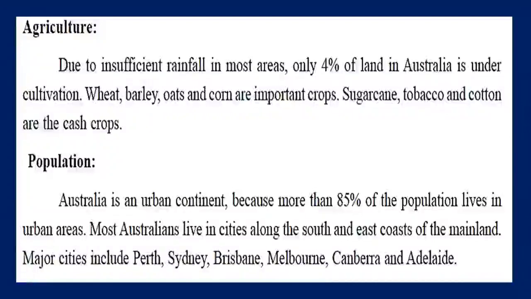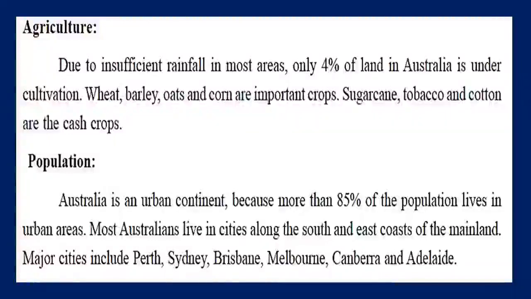Agriculture, as we know, there is insufficient rainfall in most of the areas. Only 4% of the land is under cultivation. Wheat, barley, oats and corn are the important crops. Sugarcane, tobacco and cotton are the cash crops that are grown in this region.